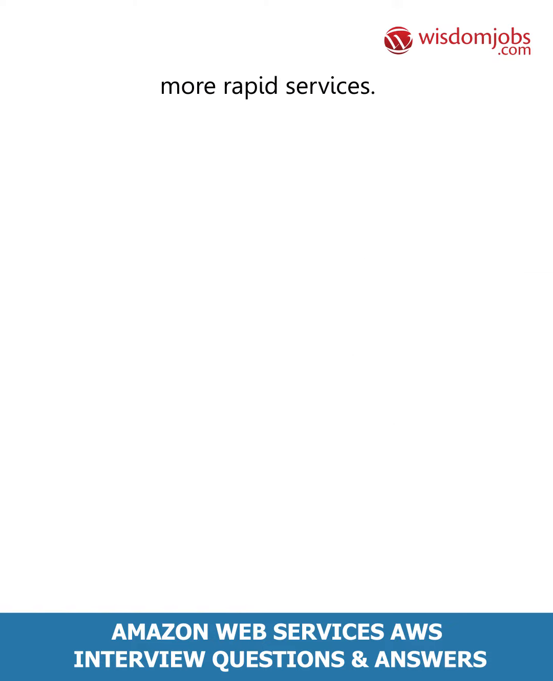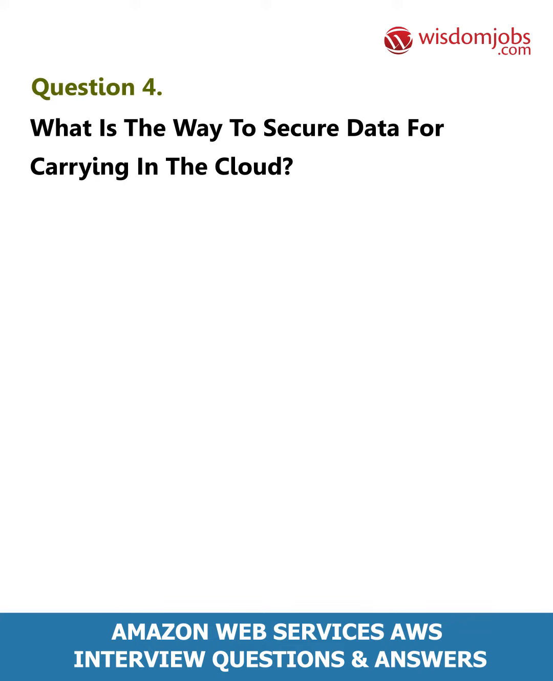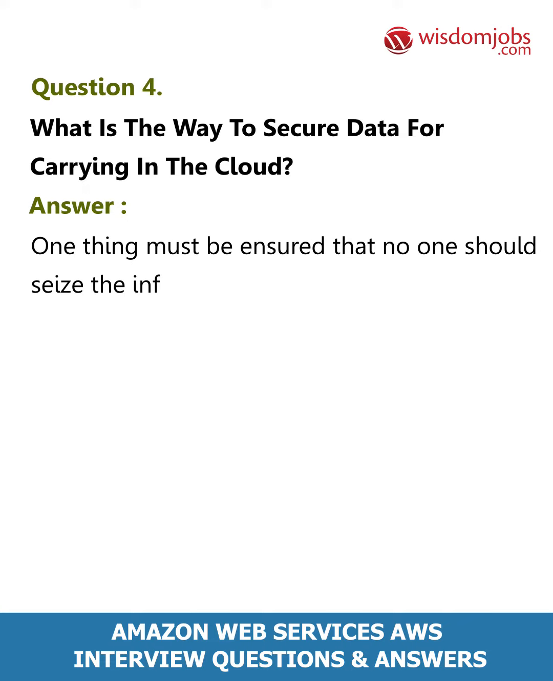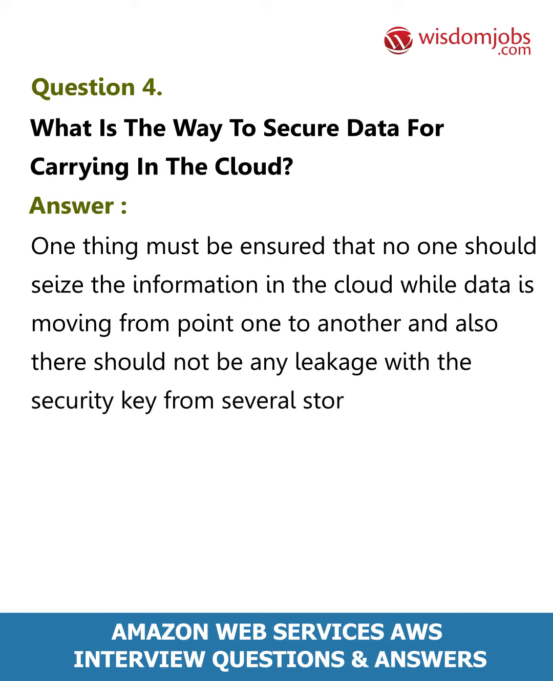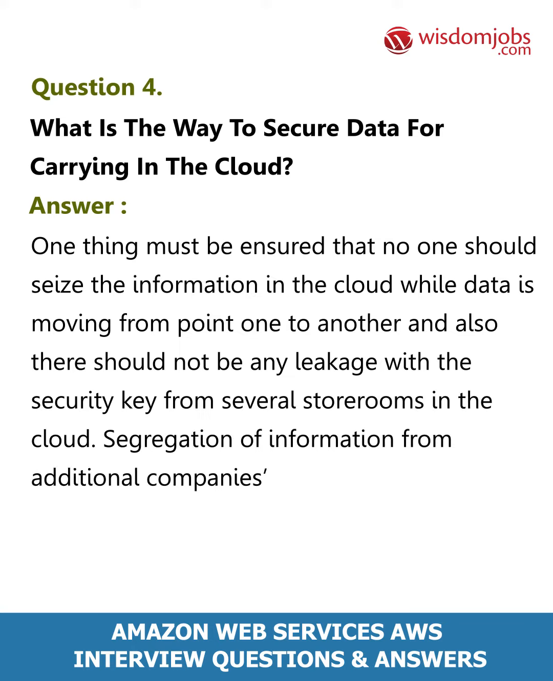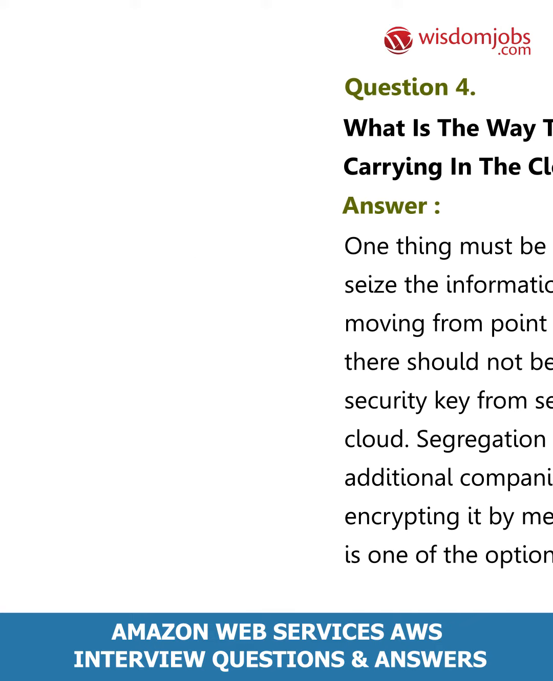services. Question 4. What is the way to secure data for carrying in the cloud? Answer. One thing must be ensured that no one should seize the information in the cloud while data is moving from one point to another, and also there should not be any leakage with the security key from several storerooms in the cloud. Segregation of information from other companies' information and then encrypting it by means of approved methods is one of the options.